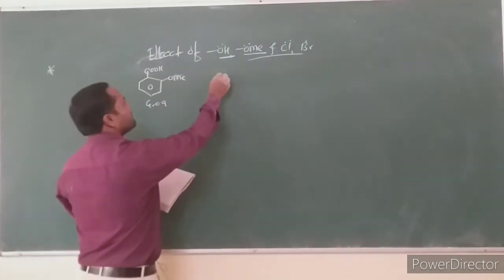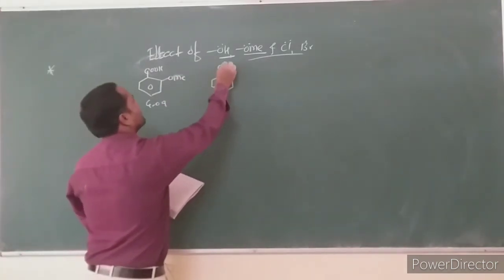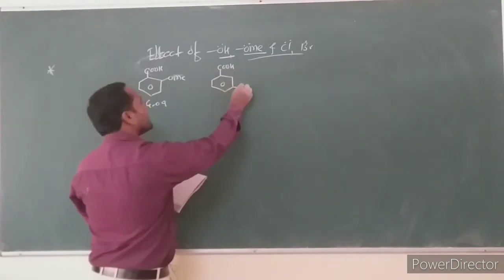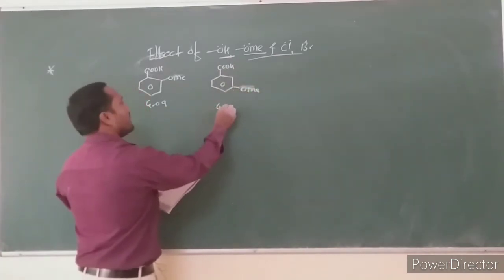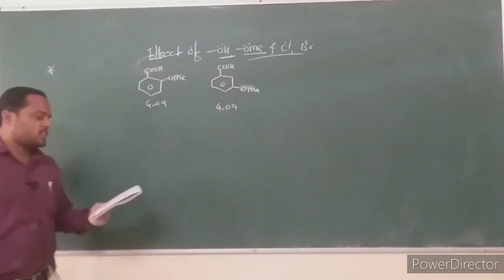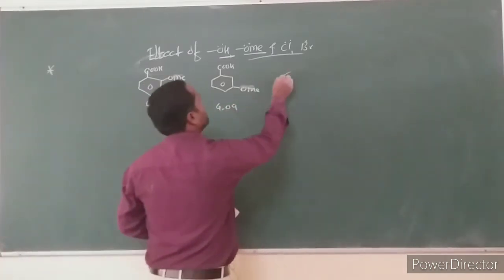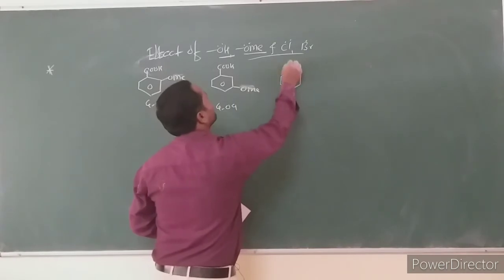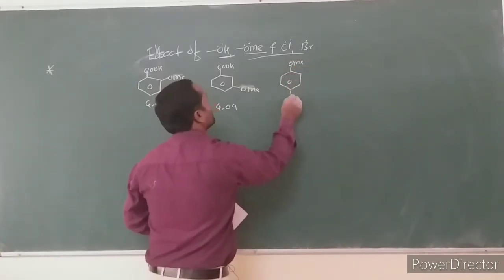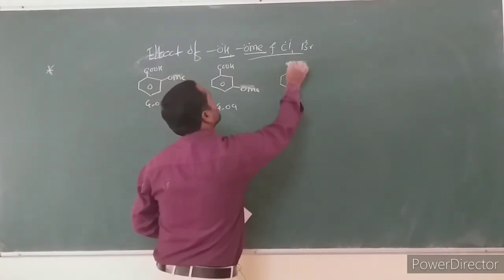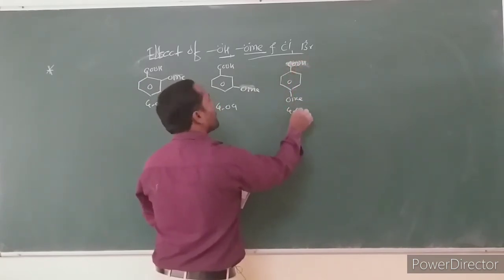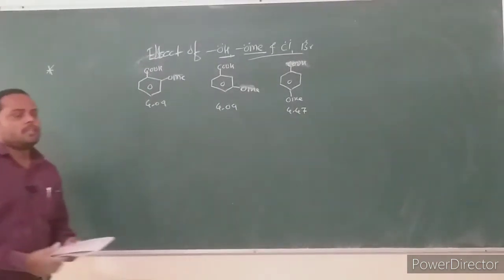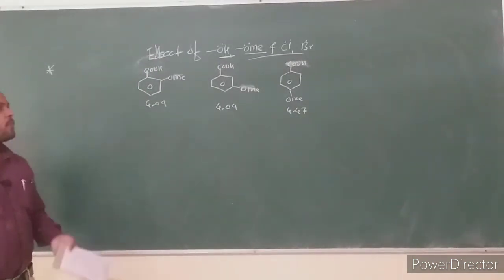Then consider the methoxy group present at meta position, it has pK value 4.09. If the methoxy group is present at para position, then it has pK value 4.47.